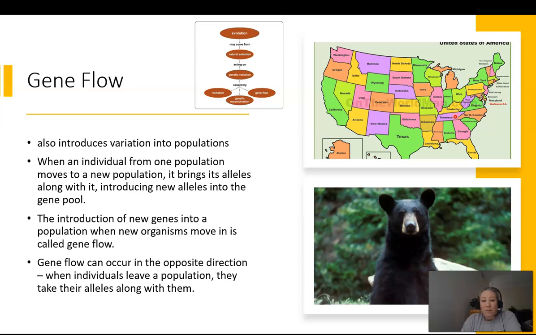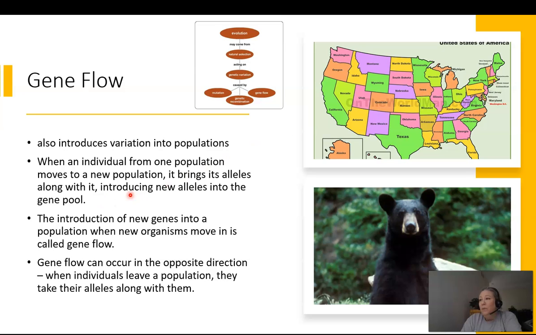So it is reasonable that a bear that is born in the Tennessee population could migrate, make its way to the Pennsylvania population. And when it does, it's literally bringing its genes with it. Now remember, these are 2 separate populations, and so their gene pool is a little bit different. And so this bear can bring some of its genes right into that Pennsylvania bear population.